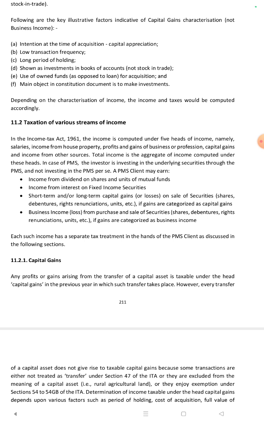Characteristics: intention at the time of acquisition, capital appreciation, low transaction frequency, long period of holding, shown as investment in books of account, not stock in trade, use of own funds as opposed to loans for acquisition. Main object in the constitution document is to make investment.